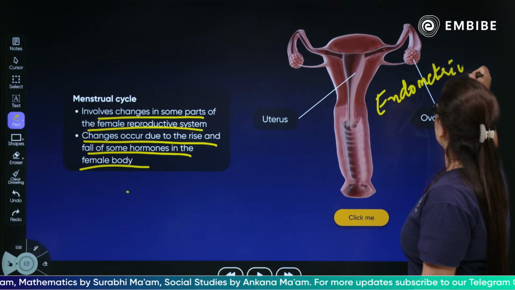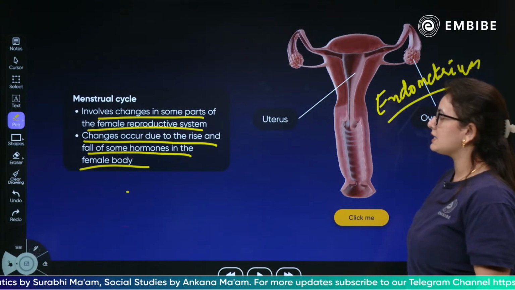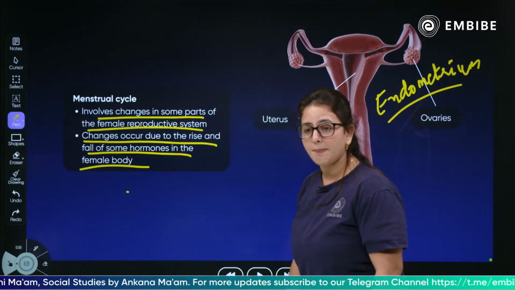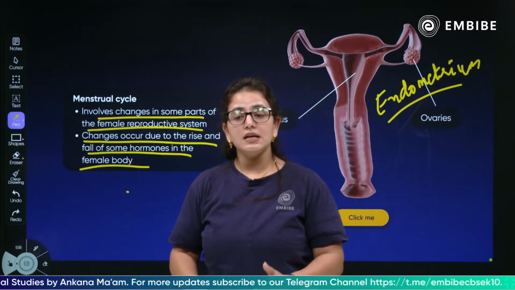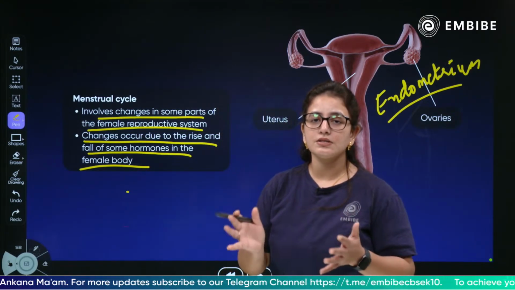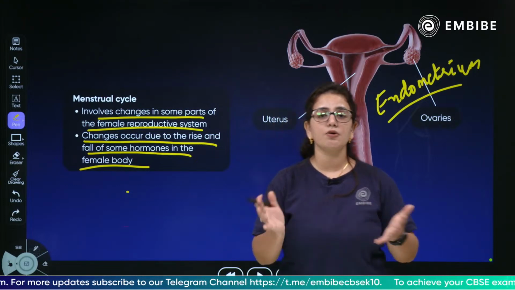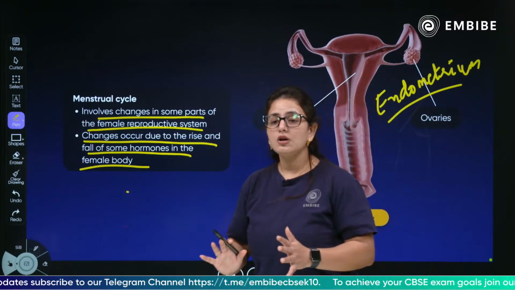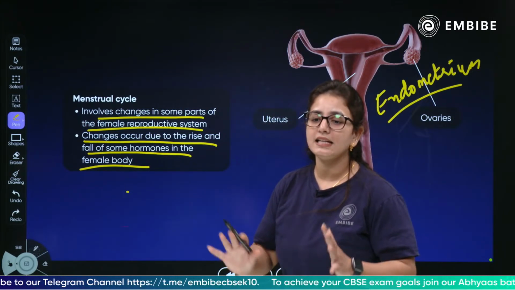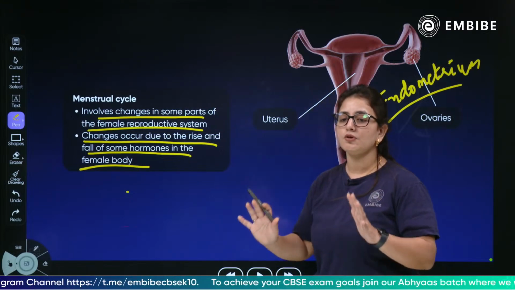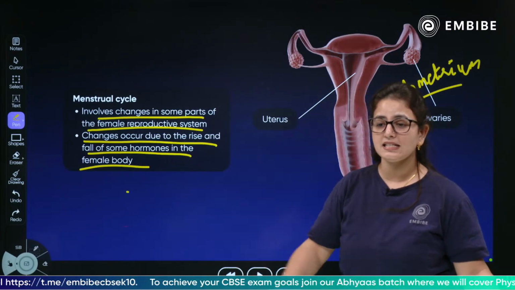The thick lining sheds when the egg is not fertilized. And how does this happen? This happens because the egg is not fertilized. The uterus is ready to receive the fertilized egg, but there is no fertilization. So now, to complete the cycle, we have to shed the endometrium lining. We are going to clean the whole environment and start the cycle again.